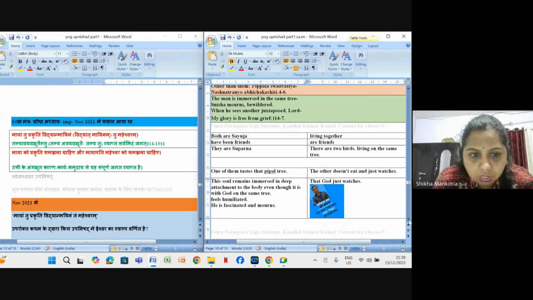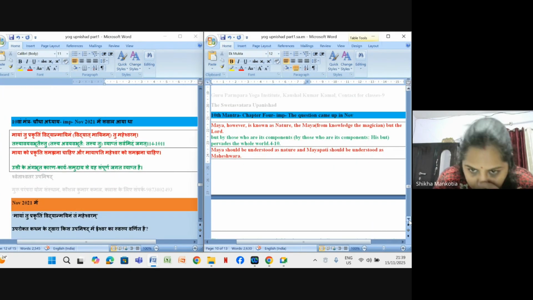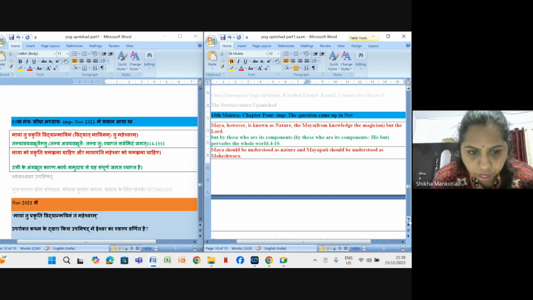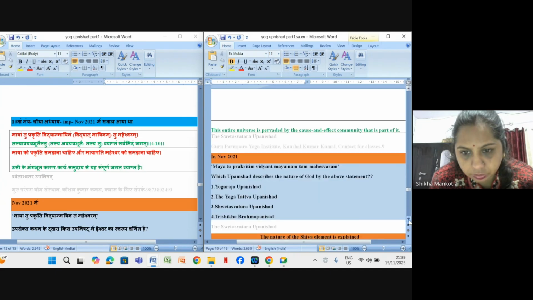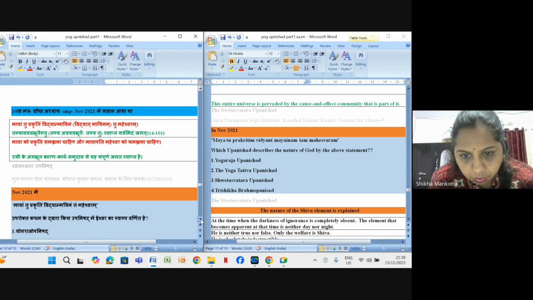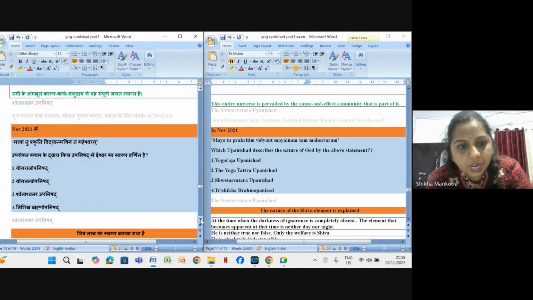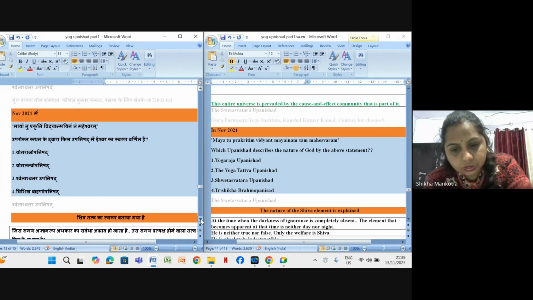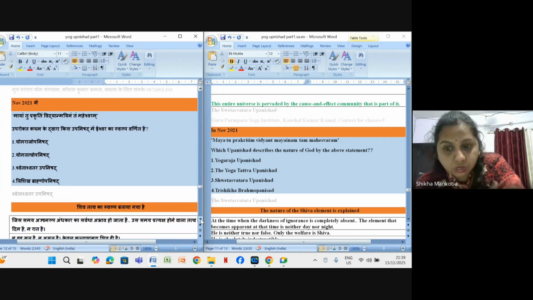So the 10th mantra, chapter 4, that is very important, and the question came in November. So there are two mantras. Meaning of this, Maya should be understood as nature and Mayapati should be understood as Maheshwar. So this entire universe is pervaded by the cause and effect that is part of it. So that is Mayam tu prakritim vidyat, mayinam tu Maheshwaram. So it is asked which Upanishad describes the nature of God by the above statement.